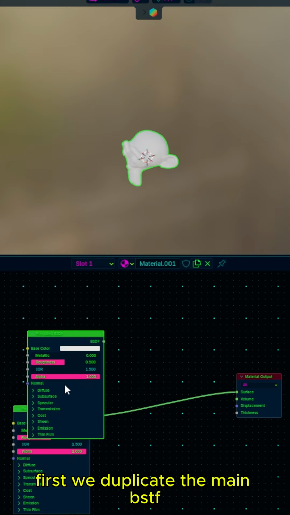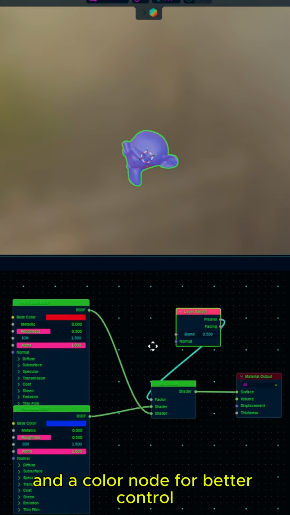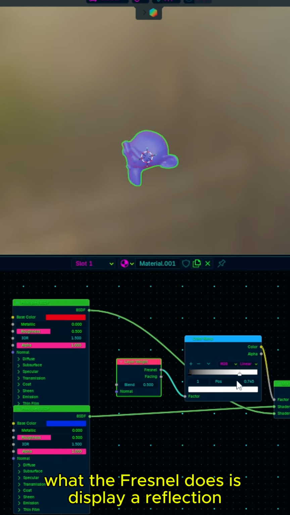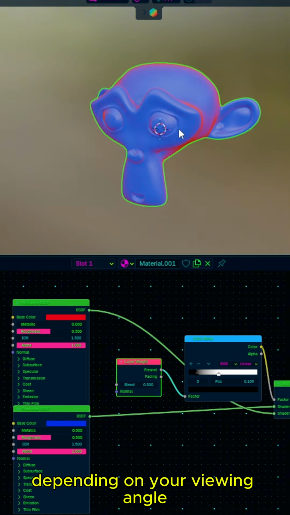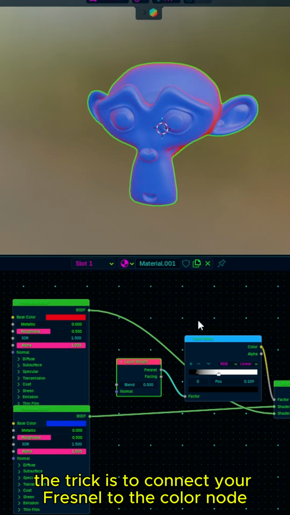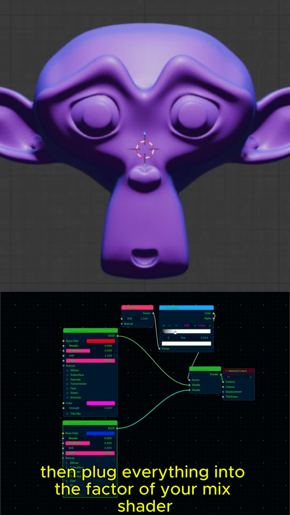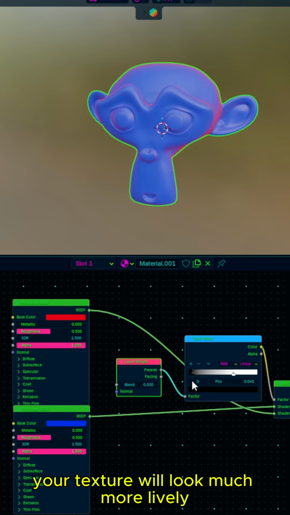First, we duplicate the main BSDF, add a mix shader, a Fresnel, and a color node for better control. What the Fresnel does is display a reflection only on the edges of your object, depending on your viewing angle. The trick is to connect your Fresnel to the color node, then plug everything into the factor of your mix shader. And there you go. Your texture will look much more lively.